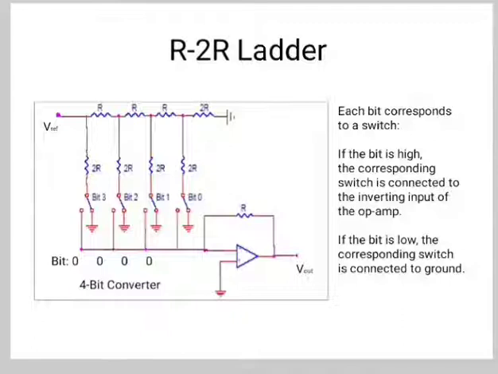So it does not matter how many bits are used to make up the ladder network. For example, we could just use a 1 kilo ohm resistor for the base resistor R and 2 kilo ohm for the 2R. So the 2R is always twice that of R. This means that it is much easier to maintain the required accuracy of the resistors along the ladder network compared to the previous weighted resistor DAC.